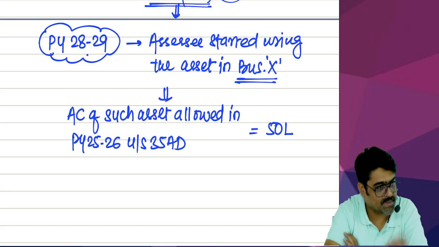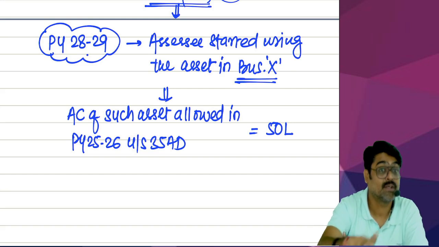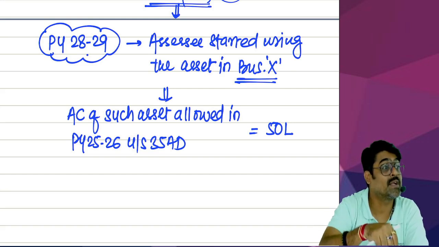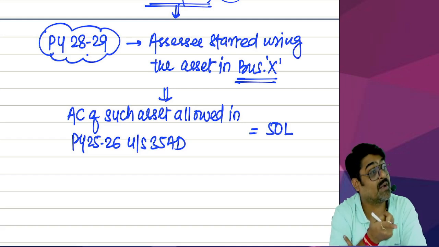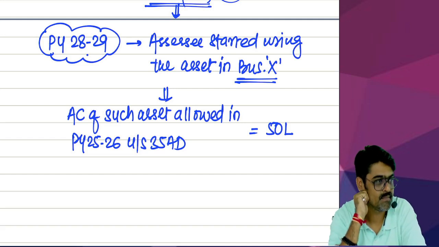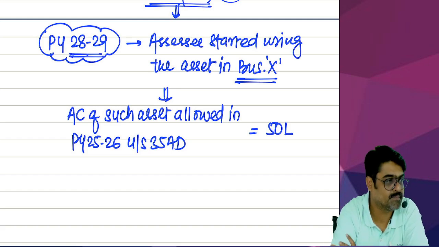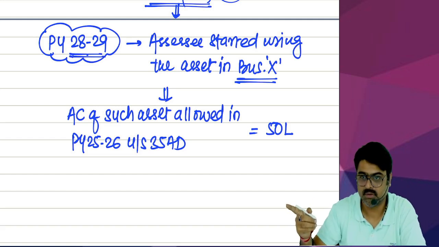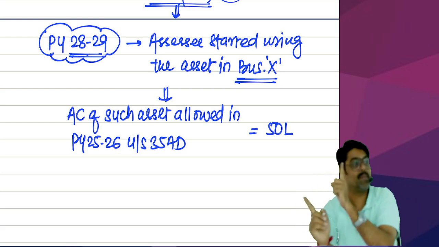So reduce the depreciation out of this 50 lakhs and whatever balance cost remains, that we will consider as your deemed PGBP income in specified business A in the previous year 28, 29. So out of the cost which we are now reversing, we are making this cost your deemed PGBP income.